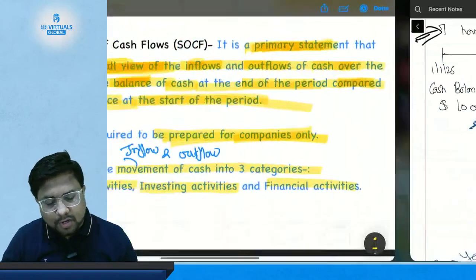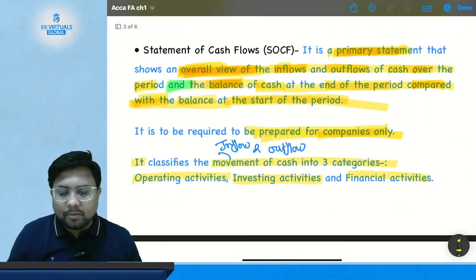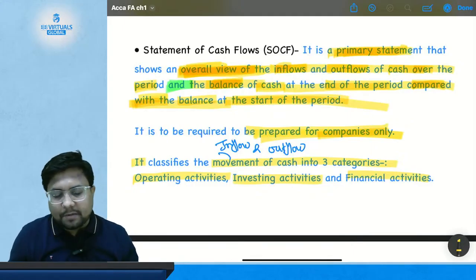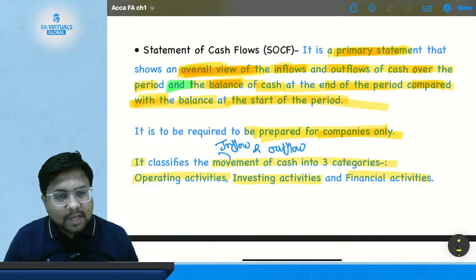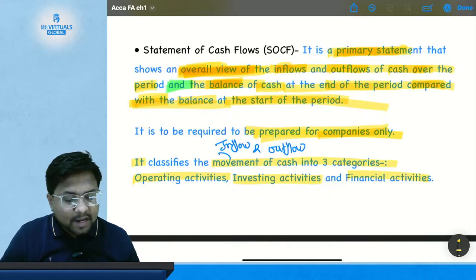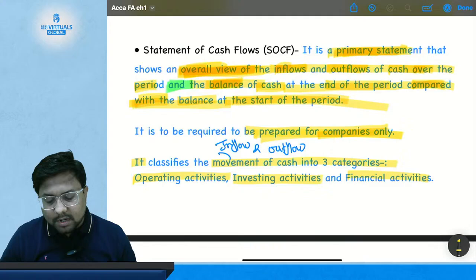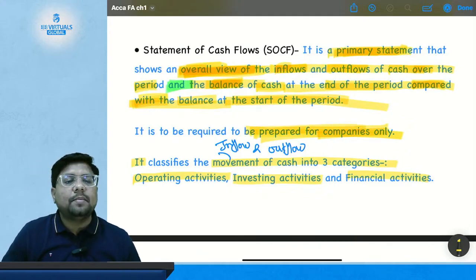Okay, so now read again. Now I think you will be able to understand more easily what a statement of cash flow is. It is the primary statement that shows the overall view of the inflow and outflow of cash over the period and the balance of cash at the end of the period compared with the balance at the start of the period. It is required to be prepared only by companies.